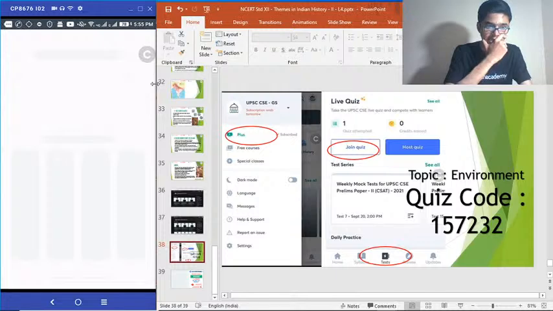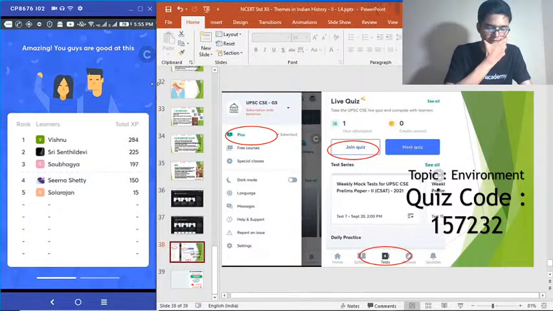Time's up. Correct answer is option A. 25% got that. Very good. So Solarajan got that. Correct. Very good.